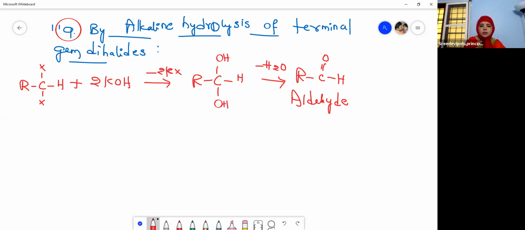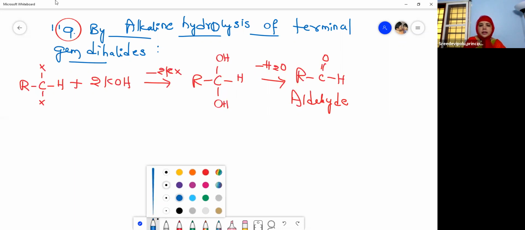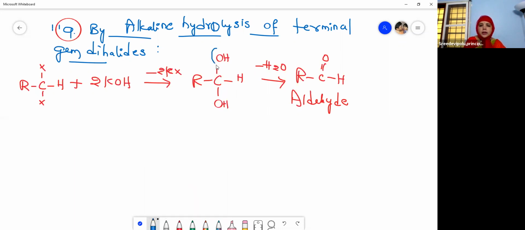I will show you how this is eliminated by taking another pen. OH and then H is eliminated. Minus H2O. Understood? So then you will get this aldehyde. So this is the alkaline hydrolysis of terminal gem dihalides.